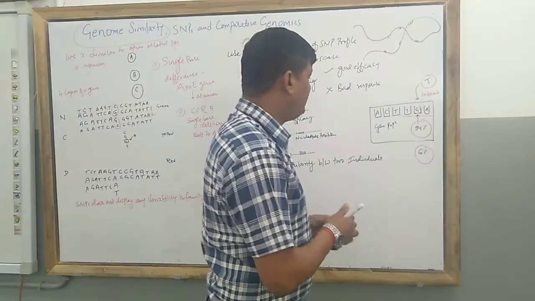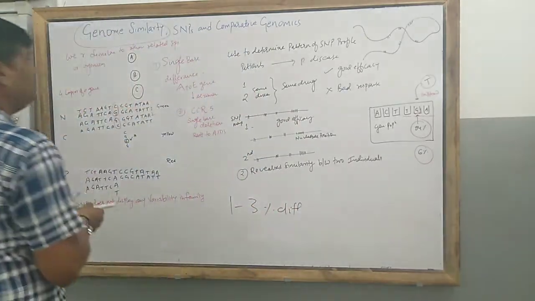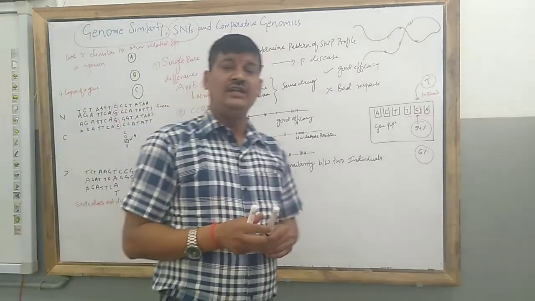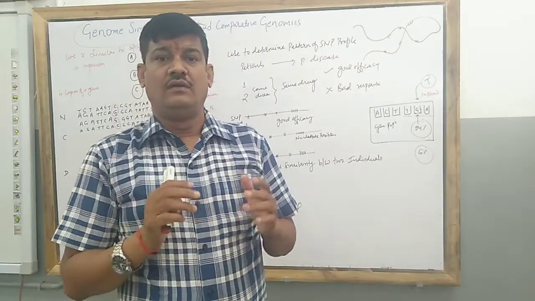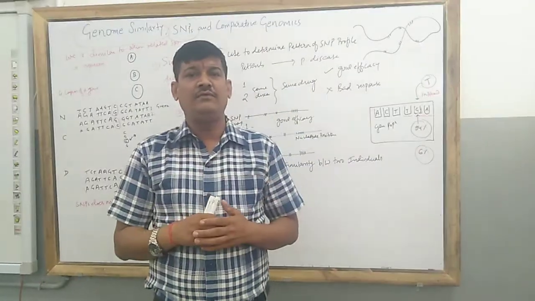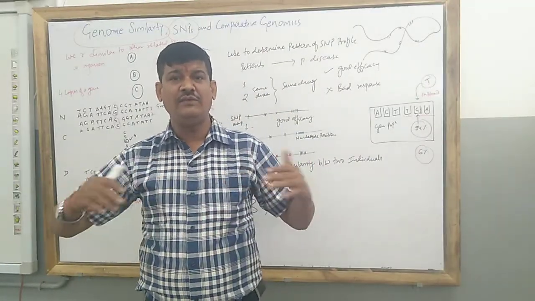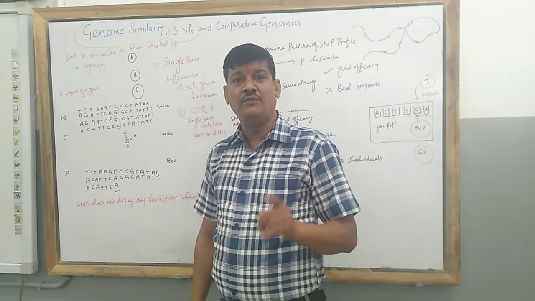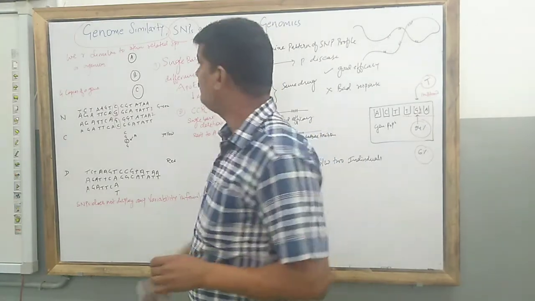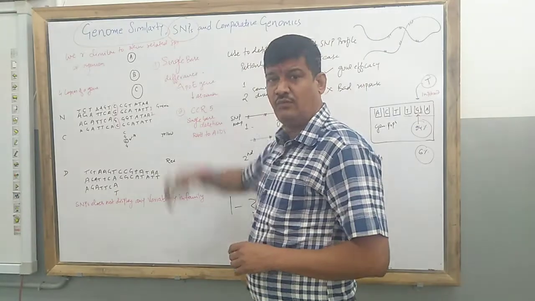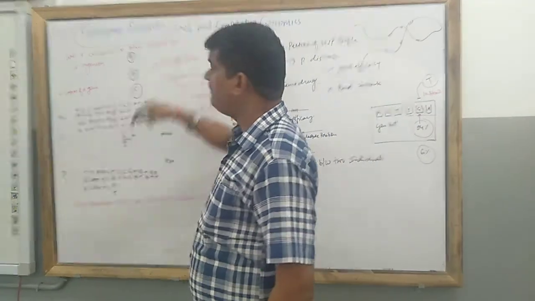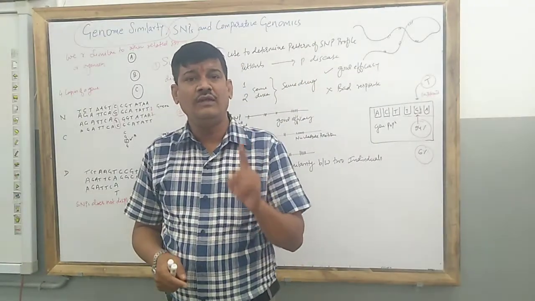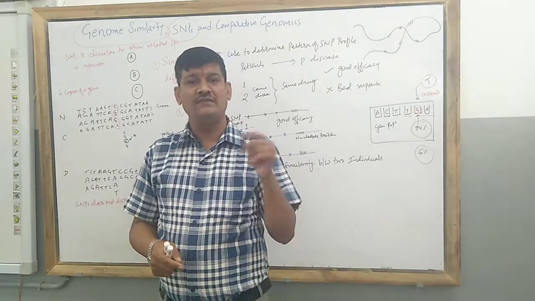So there is one base pair difference. What is the meaning of SNPs? SNP stands for single nucleotide polymorphism. Polymorphism means poly means many and morphism means forms. When the DNA sequence exists in several forms due to the presence of one base pair difference, it is known as SNP. So single nucleotide polymorphism is variation in DNA sequence due to only one base substitution or alteration.